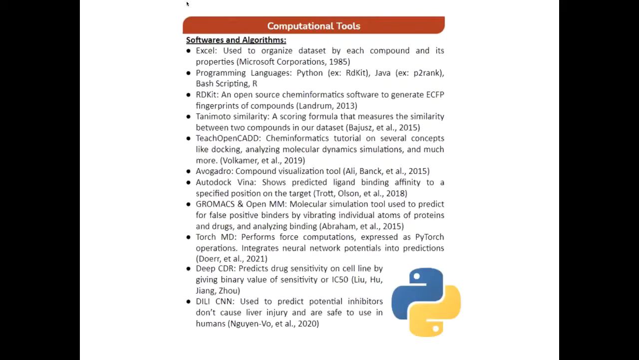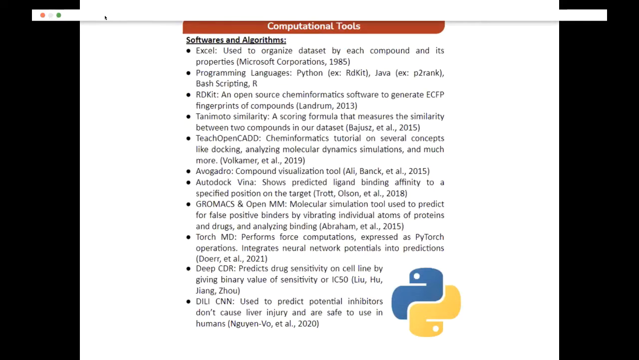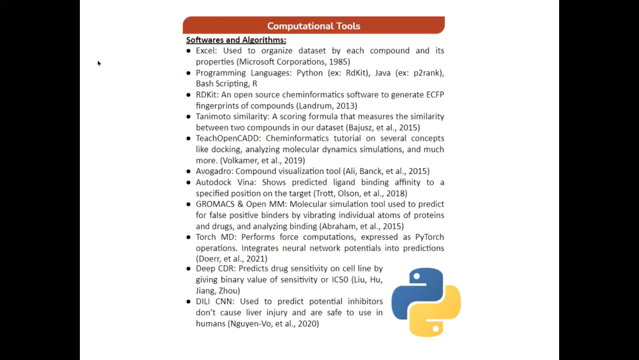So we use a variety of computational and software tools to conduct our research, such as Excel sheets, which we use to organize our data set by each compound and its properties. We also use a variety of programming languages ranging from Python to Java to Bash script. We also used Tanimoto similarity, which is a scoring formula that measures the similarities between two compounds. We definitely did use it in our data sets. We also use Avogadro for compound visualization, as well as AutoDock Vina to predict the ligand binding affinity to a specified position on the target, in addition to DeepCDR and DILI CNN to also conduct our research.